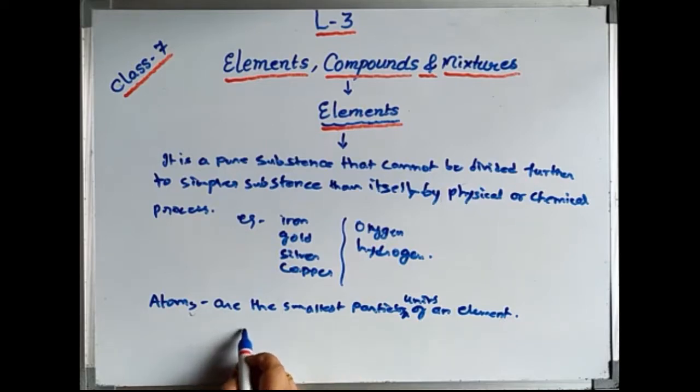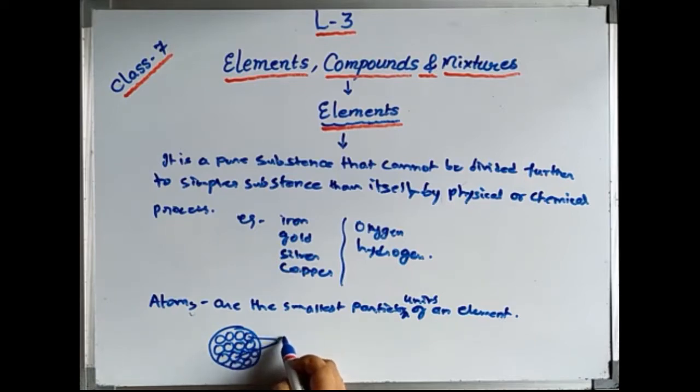So if you take an iron coin, it is made up of atoms. It is a solid. If you take out any of the atoms from the iron, suppose I take this atom or this atom, they are all the same. Okay, they are all identical. So atoms of a particular element are all the same.